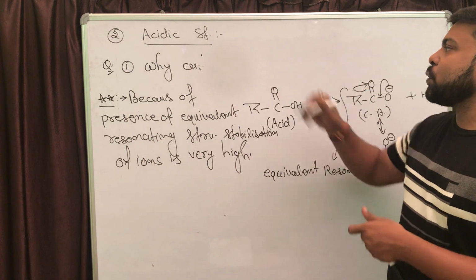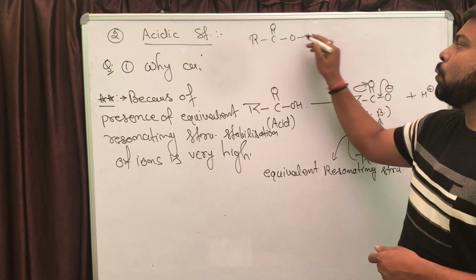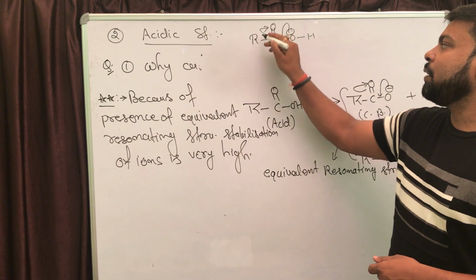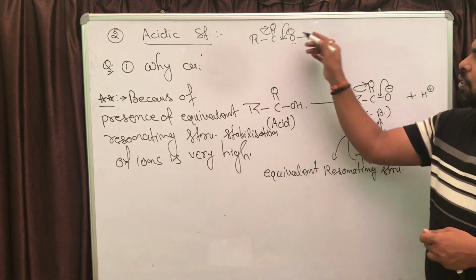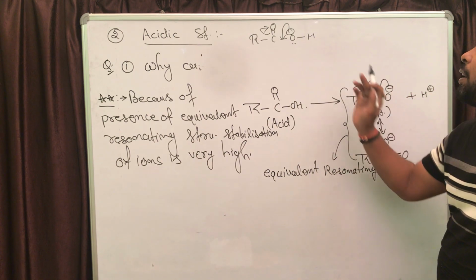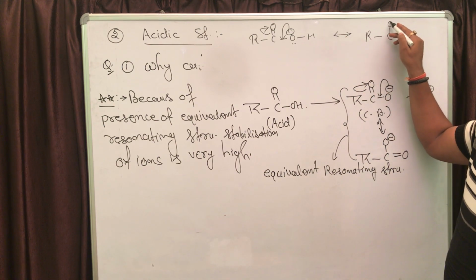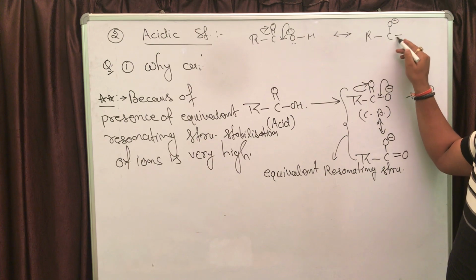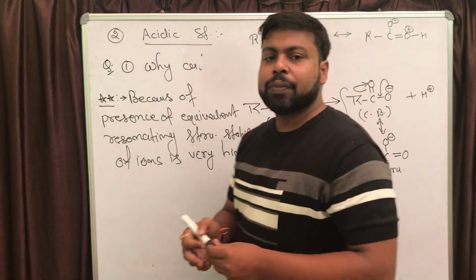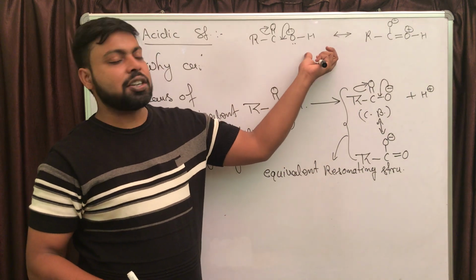If you show resonance in the carboxylic group, the lone pair present on the single covalently bonded oxygen participates in conjugation. What is happening? The upper oxygen will get a negative charge, while the lower oxygen will get a positive charge, and it will be triple covalently bonded. Right? This is the situation, one double covalent bond and one single covalent bond. This is the resonating structure of the carboxylic group.